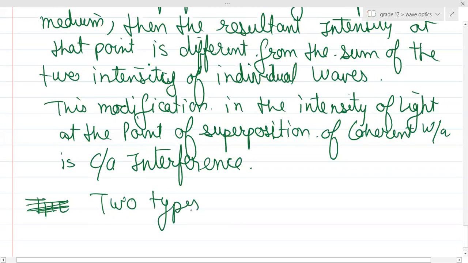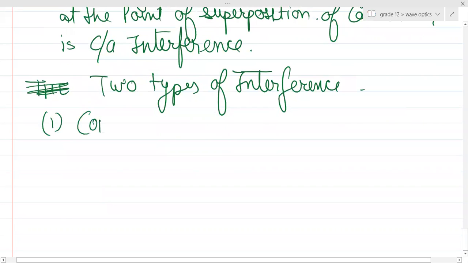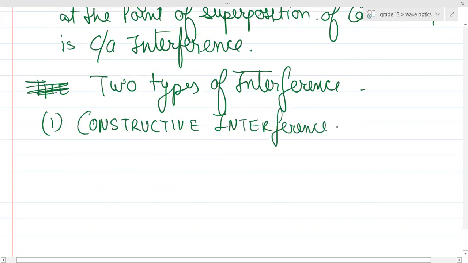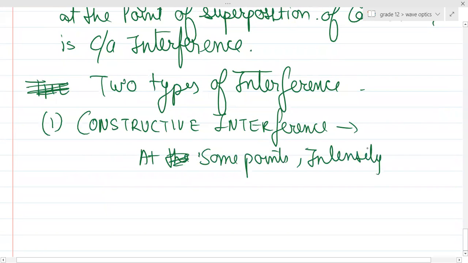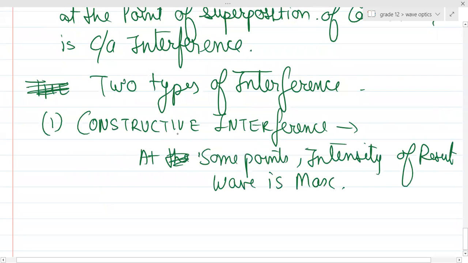There are two types of interference generally which you people study. First is constructive interference. Constructive interference is basically at some points the intensity of the resultant wave is maximum.